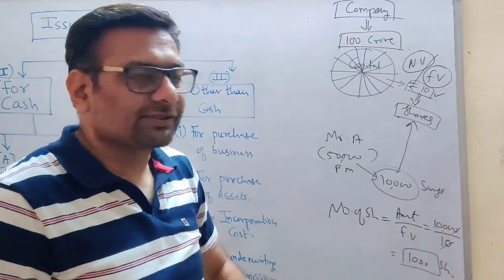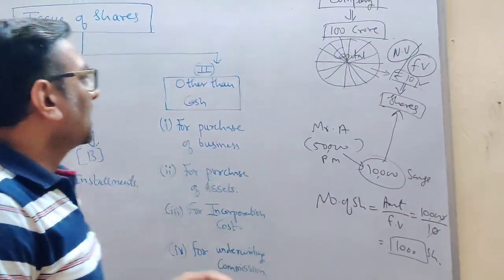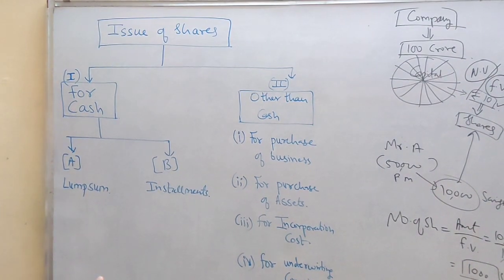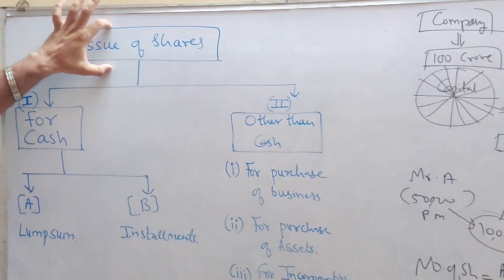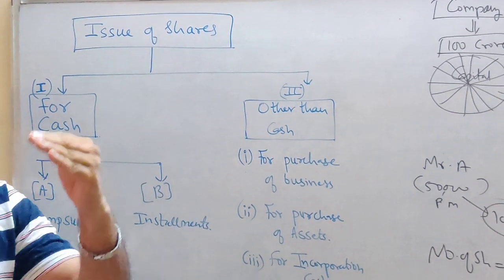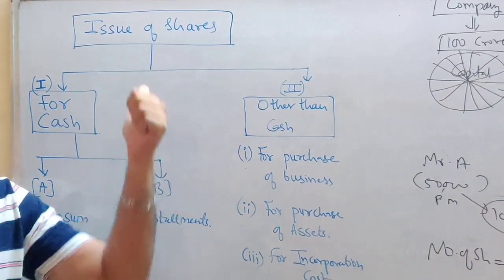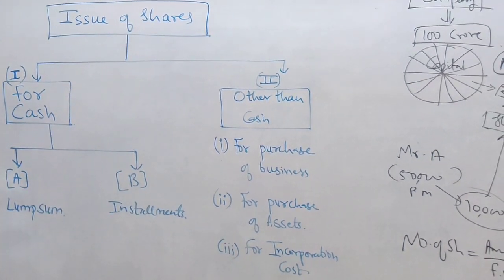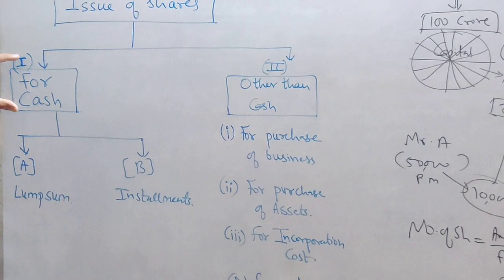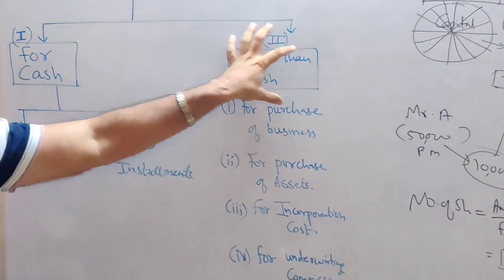So this was the basics of the share. Now coming to our scope of syllabus, students, issue of share is our topic. Here in this topic we are going to learn accounting entries, how to record these transactions related to issue of shares in our books of account. Now we have two groups of entries.